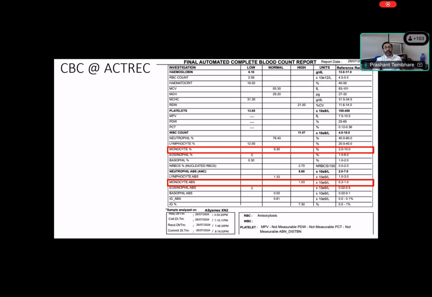This is the CBC. You can see the CBC hemoglobin looks low in this patient, 6.1. If you look at MCV, it looks normal. RBC count is clearly low. That means the RBC production is affected in this case. As I mentioned, the WBC count is high, although not 15,000, but increased. Then the neutrophil count looks normal, but the monocyte percentage is not normal, and the absolute count is increased. Here, the neutrophil count is also slightly increased. So there is monocytosis as well as neutrophilia, along with anemia in this patient.